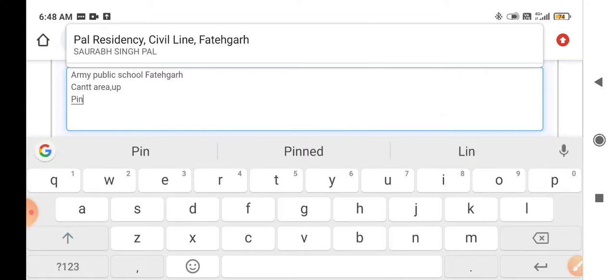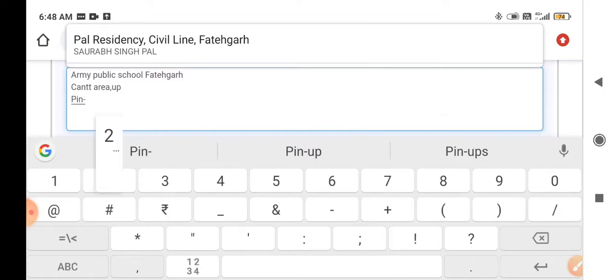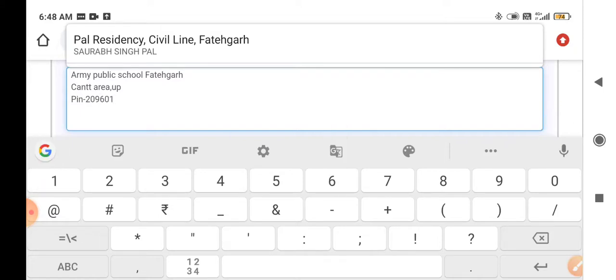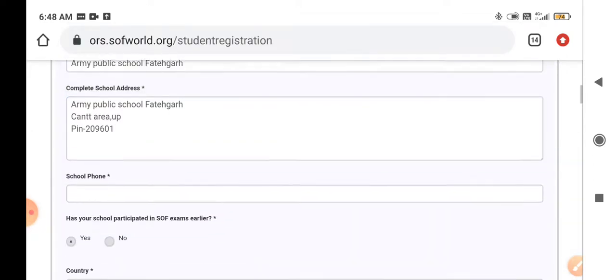Pin code is 209601. So this one is going to be our school address.